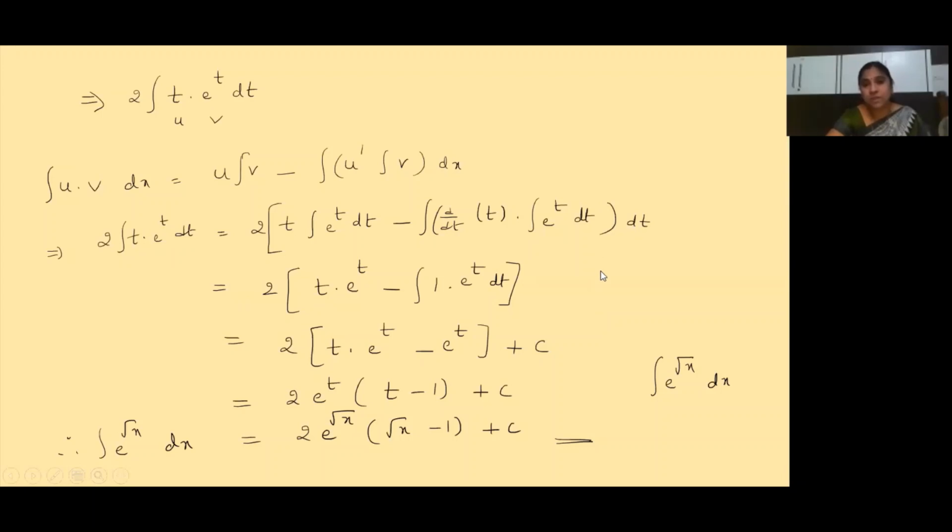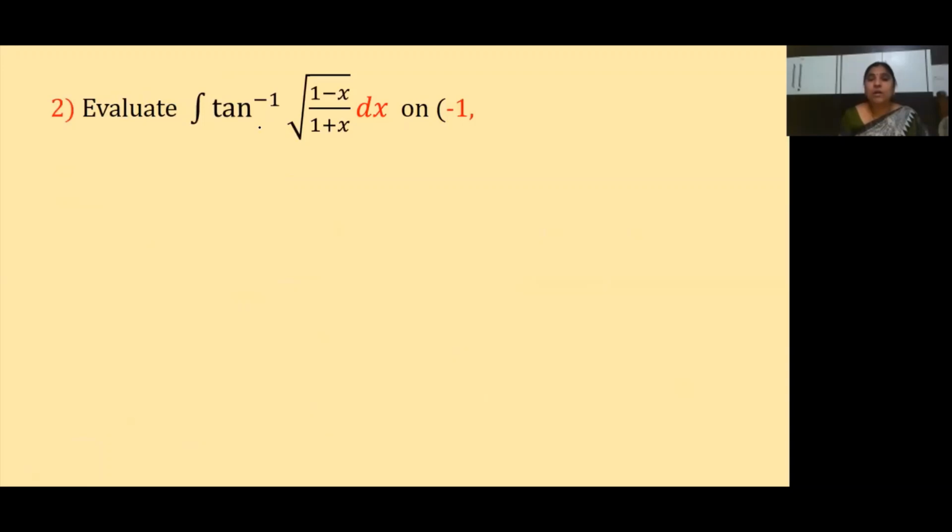These kinds of sums are very, very important, children. This comes only with practice. The more you practice, the better you can do it. So let us see the second question. What is the second question, children? Evaluate the integral of tan inverse of 1 minus x by 1 plus x dx on minus 1 comma 1. So what is the question here?